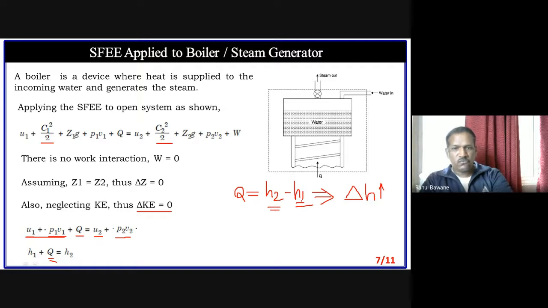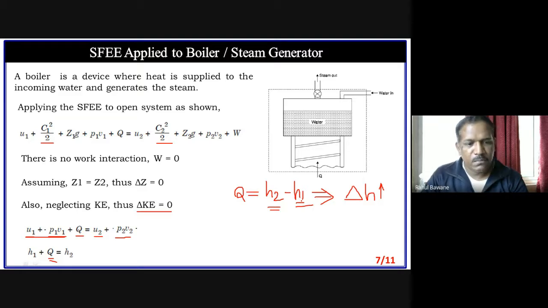Another form: the same question is asked to 3 or 4 students in a row. Okay, tell me another justification for this or another meaning of this. So you can say that change in enthalpy is there if heat is added. That means for the boiler, heat is completely working for the change in enthalpy only. It is not going to work for any kind of external work or any kind of kinetic energy or potential energy. It is completely utilized only for the change in enthalpy.